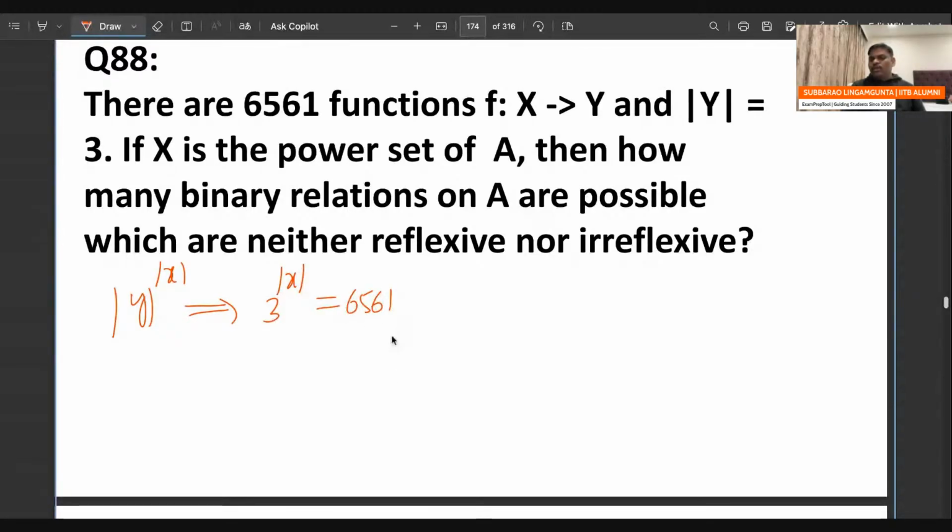We have to find the X value. If something is in the power, to find it we apply log. Which base? This 3 should go.